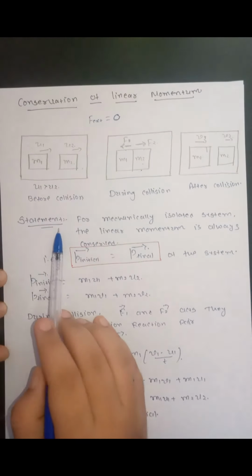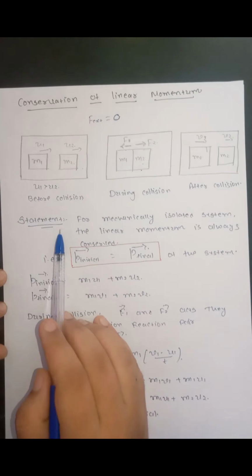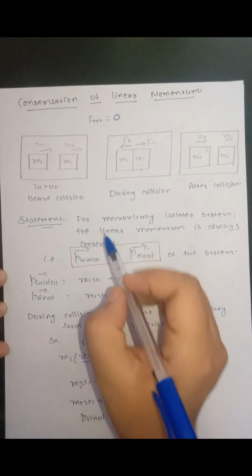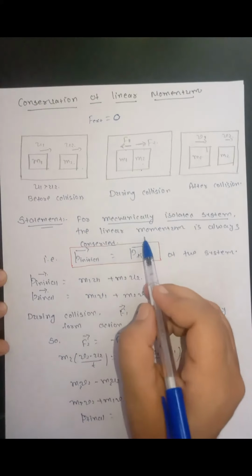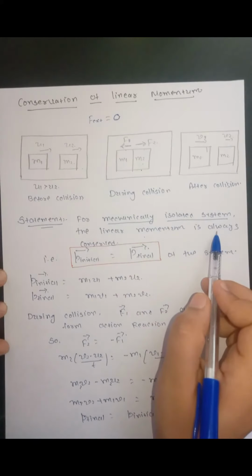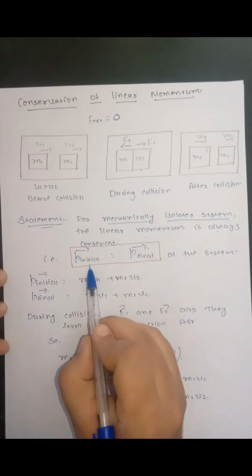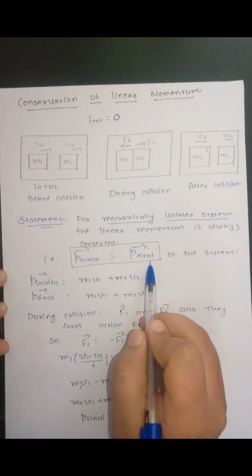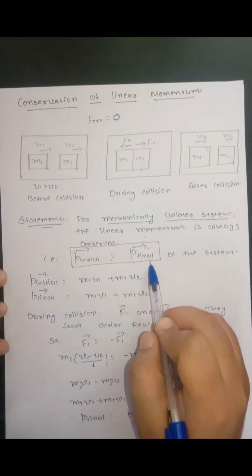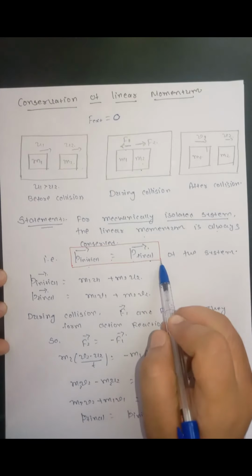So the statement of conservation of linear momentum is: for a mechanically isolated system, the linear momentum is always conserved. That means the initial linear momentum of the system is equal to the final linear momentum of the system. Remember, here the momentum of the system is conserved and not the momentum of individual objects.